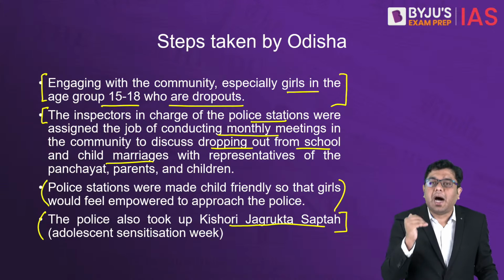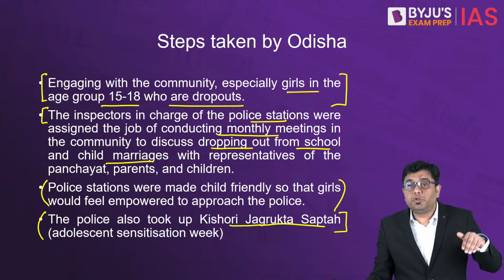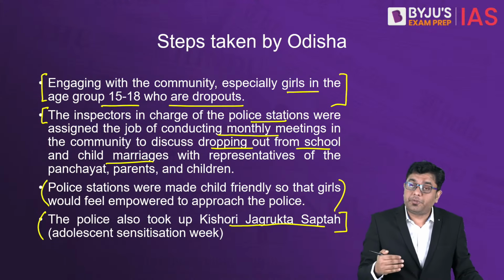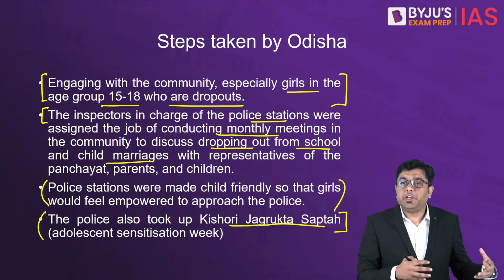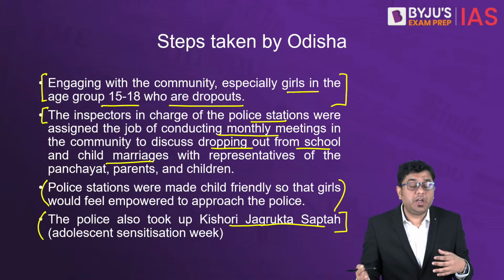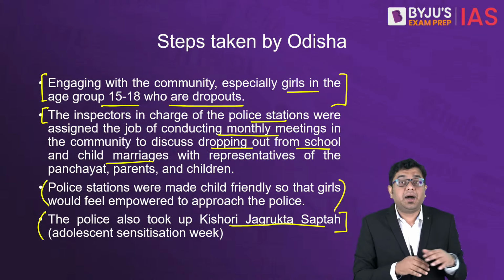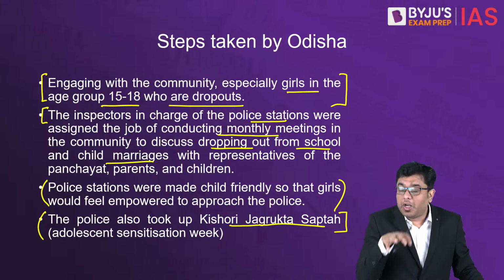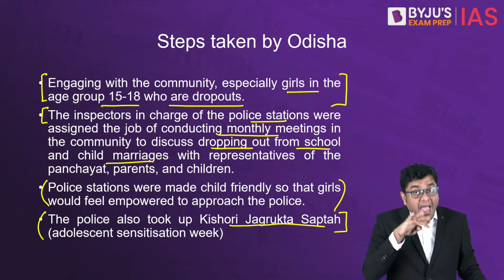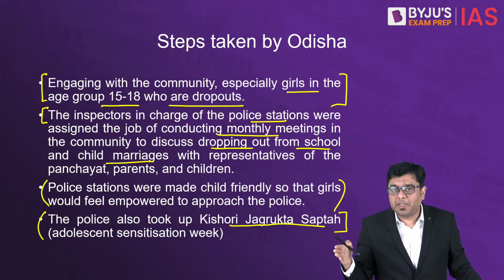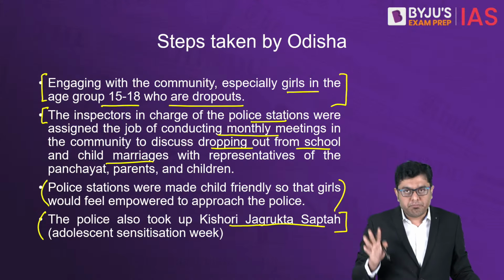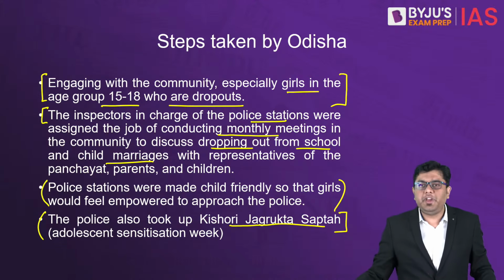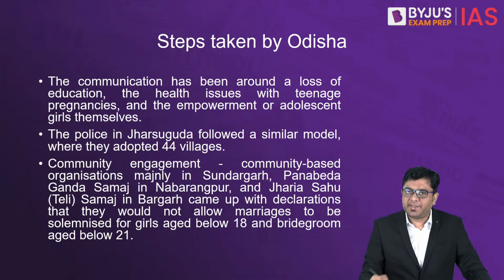Ideally, one needs to target the problem at its root by looking at the educational setup and ensuring that there are fewer dropouts from school and a better enrollment rate, then ensuring that the health parameters are up to the mark, then ensuring that enough awareness is raised, then ensuring that the local community is made a part of it and not alienated, because if you alienate the local community, they will never come on board and they will never be able to make it a success. And along with that, there always comes a program or a scheme to raise awareness.